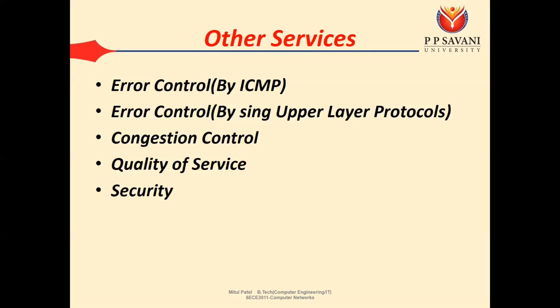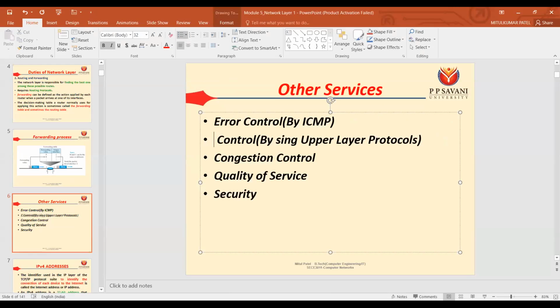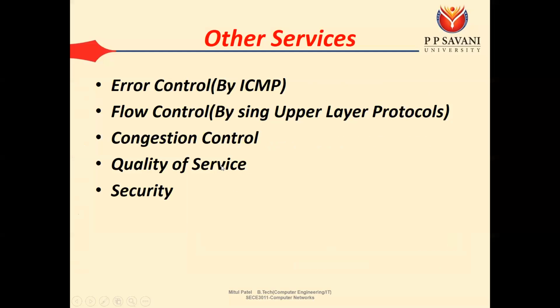So it is not like that if your whole data has changed or your bit has changed, that type of error can be identified at the network layer, but we have another type of error controlling mechanism in which we can send a message, for example, there is a problem with the fragmentation or there is a problem with the IP address. Such types of errors can be detected by this network layer protocol, that is ICMP.